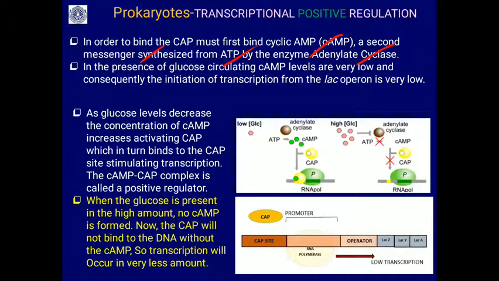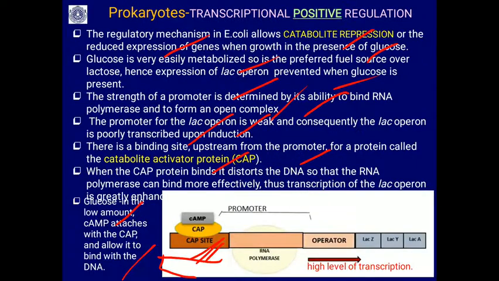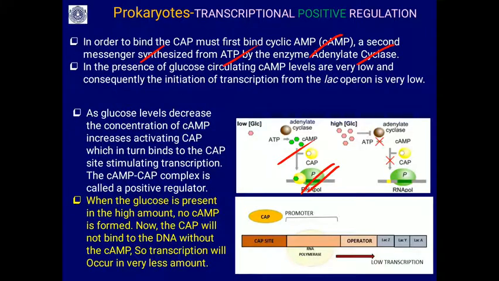So you will find the formation of cyclic AMP from ATP by the adenyl cyclase enzyme. In the presence of cyclic AMP, the catabolite activator protein, CAP, is able to bind to the CAP site.